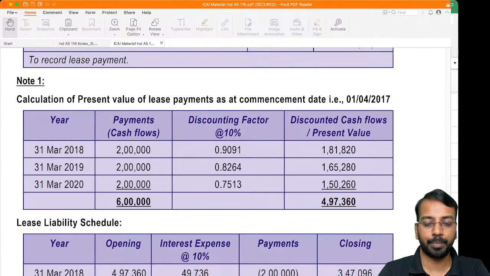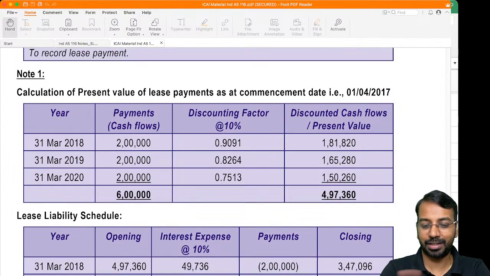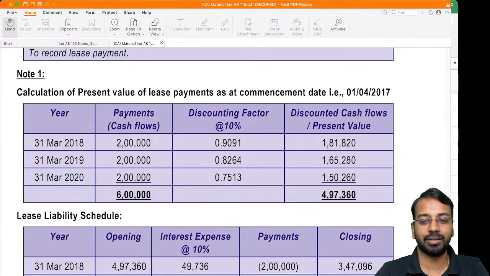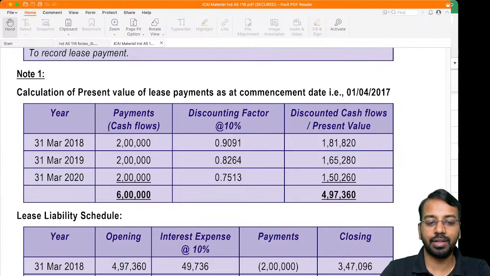That's why I always prefer to share my own Excel. In my own Excel, I have a flow in which the workings are done. Sometimes it is difficult to track in the study material where they have taken the figures. Anyways, so the present value of lease payment is 497,360.